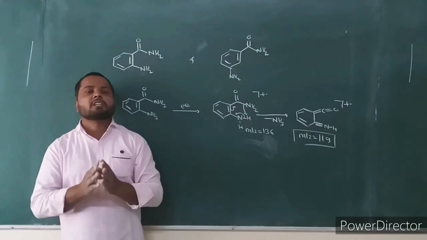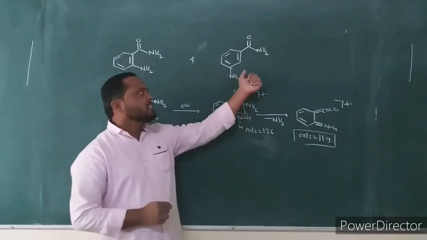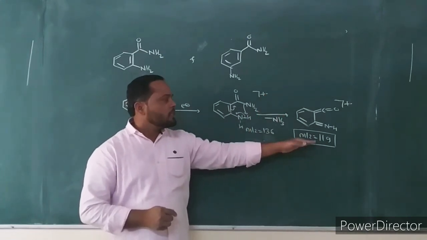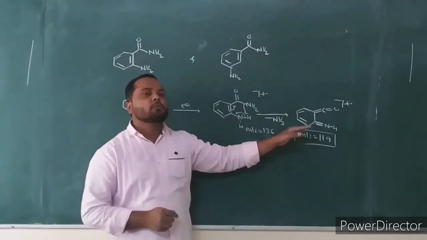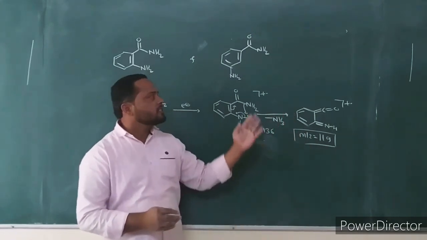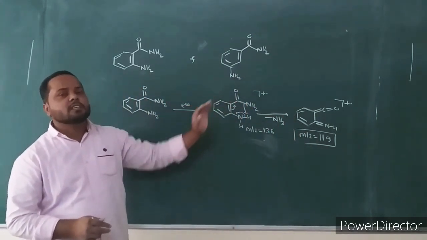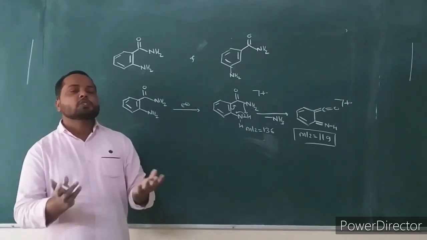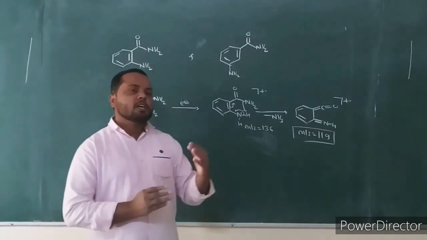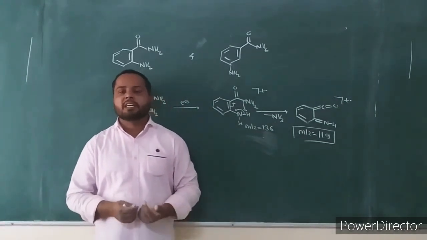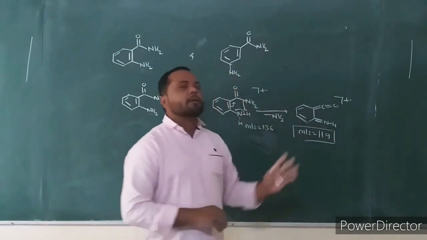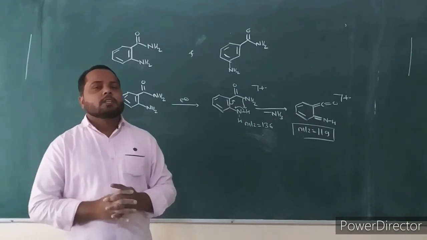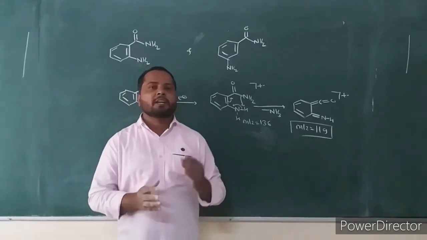Meta and para isomers do not give ortho effect fragmentation. Therefore, the fragment ion at this mass to charge ratio is absent in the mass spectrum of this compound. This ortho effect fragmentation is useful to distinguish isomeric compounds. We can easily distinguish the ortho isomer from the para and meta isomers. This is the fragmentation pattern for the aromatic amides. We discussed the fragmentation of aliphatic amides in the last lecture.